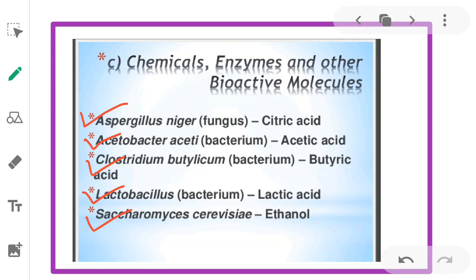Examples of acid producers are Aspergillus niger, a fungus used for the production of citric acid; Acetobacter aceti, a bacterium used for the production of acetic acid; Clostridium butylicum, a bacterium used for the production of butyric acid; Lactobacillus, a bacterium used for the production of lactic acid; and Saccharomyces cerevisiae, yeast used for the commercial production of ethanol. So these are the various chemicals or organic acids produced from microbes.